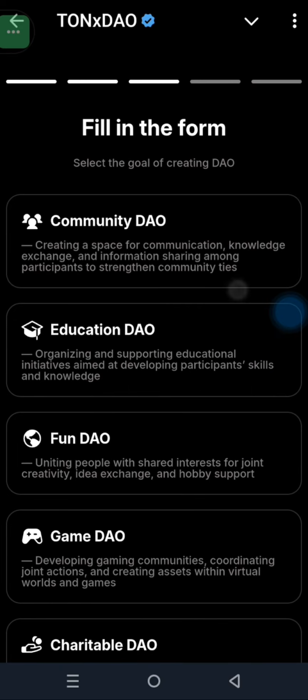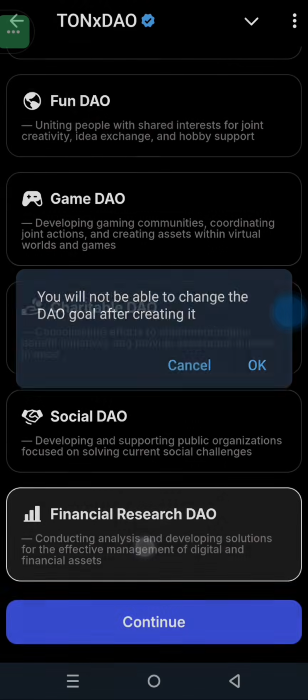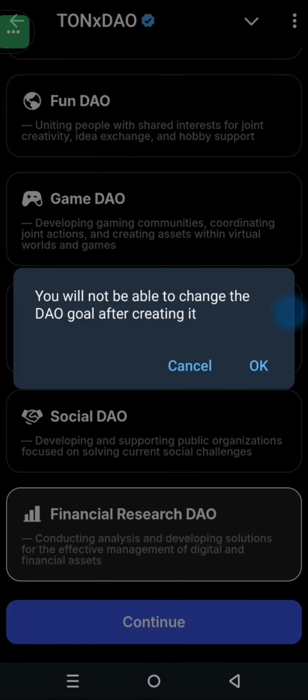They will now ask you to fill in the form, select the goal of creating the DAO. So what is your goal? You just need to choose one of these. I'm going to choose financial right here, and you will not be able to change this DAO goal after creating. So I won't be able to change it. You see, financial research DAO, conducting analysis and developing solutions for effective management of digital financial assets. So that is what I have chosen.